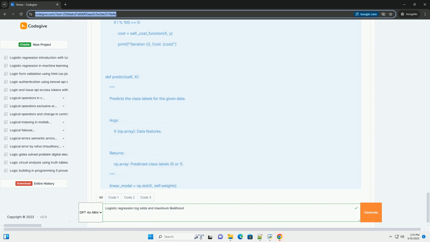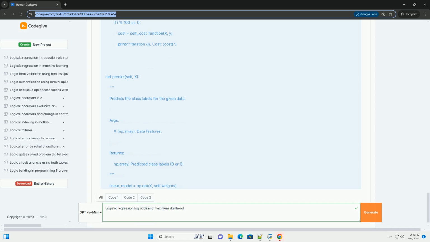2. Log odds, logit. Before we get to the heart of logistic regression, understanding log odds is crucial. Odds. The odds of an event occurring are the ratio of the probability of the event occurring to the probability of the event not occurring. For example, if the probability of winning a game is 0.7, the odds of winning are 0.7/(1 - 0.7) = 0.7/0.3 = 2.33. This means you are 2.33 times more likely to win than to lose.